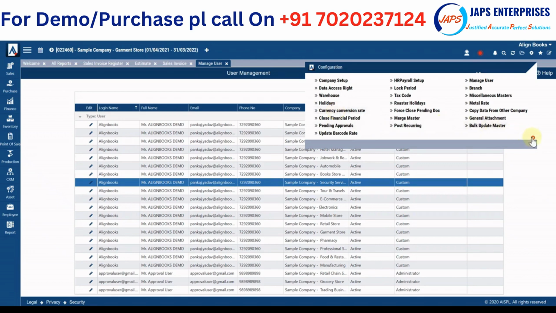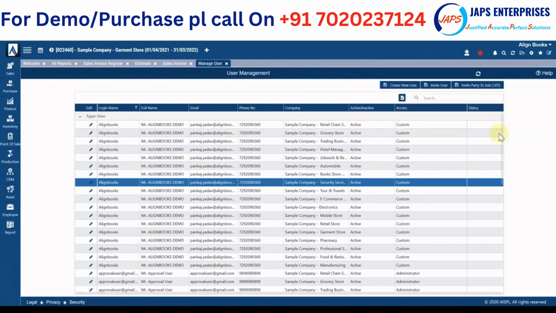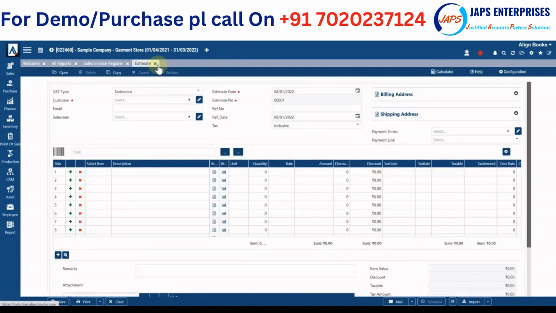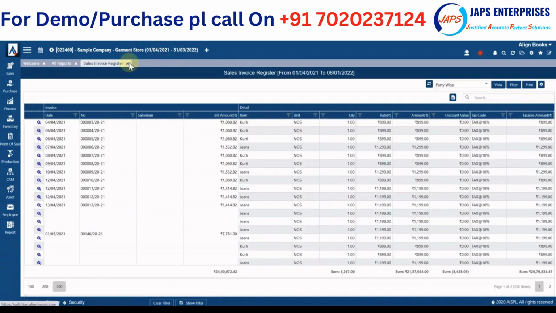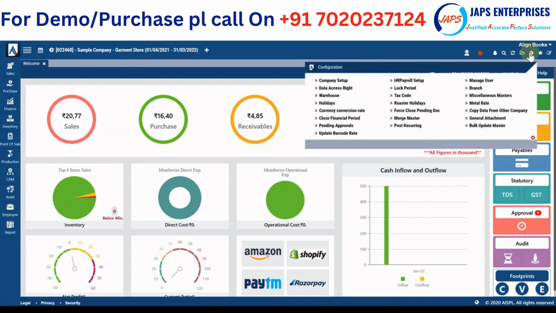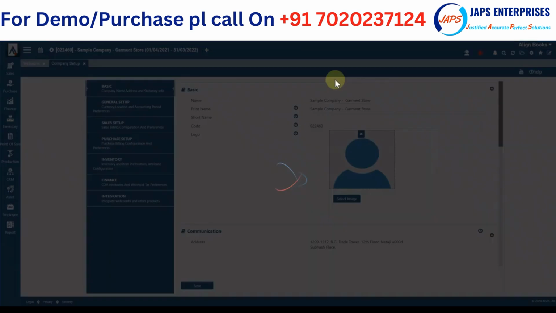Now see, this solution is generic and can be used by any business, and every business has its own different requirements. So how do we cater to different sectors with specific requirements? Say if I am talking about pharma, how will the batch number and expiry date be managed? And if I'm talking about an electronics business, how will they manage IMEI and serial number wise stock? For all those things, we have provided a lot of setup configurations which are very easy to switch on and off.